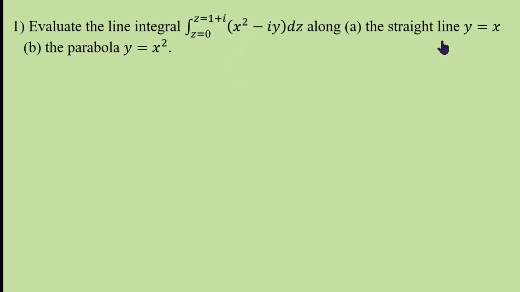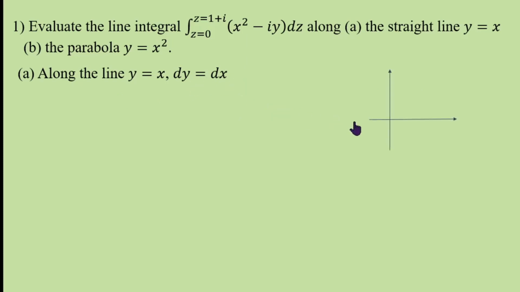Now along the straight line y equal to x, dy is dx. The question is from 0 to 1 plus i. 1 plus i means x coordinate is 1, y coordinate is also 1, that is (1, 1). Here z0 means 0 plus i0, that means x and y are 0, so from (0, 0) to (1, 1).